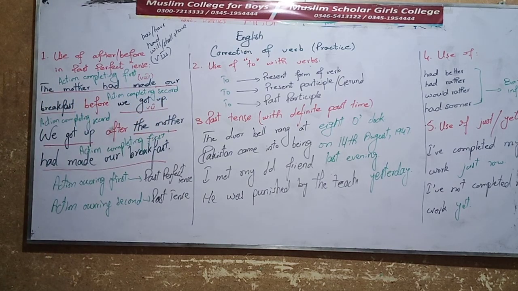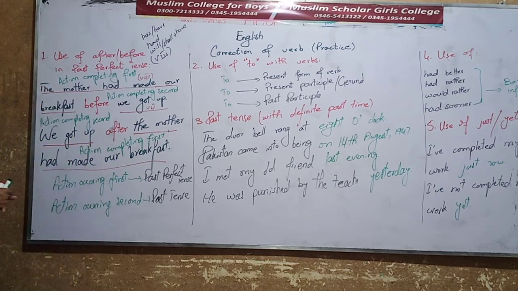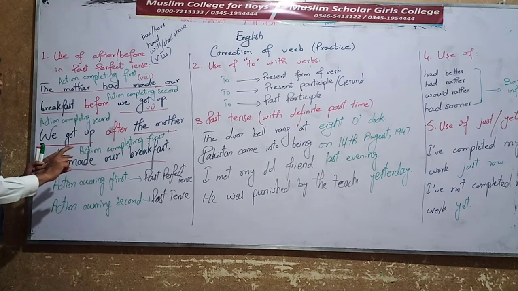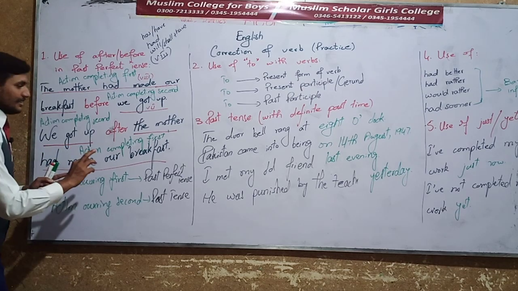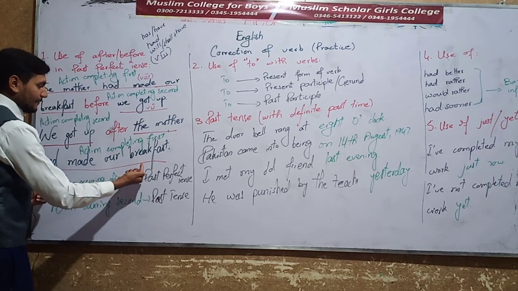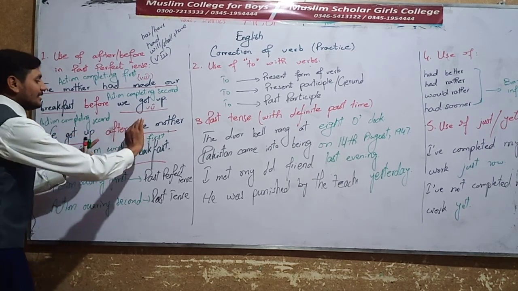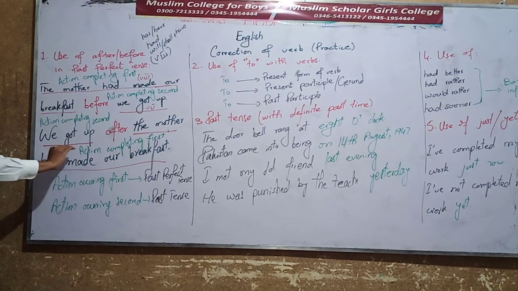The next sentence, both the sentences mean the same: We got up after the mother had made our breakfast. I gave you a concept that you have to look in the sentence for the action happening first. Whatever is occurring first, you have to extract out that first. The mother had made our breakfast. We got up after. After means the mother had made our breakfast first, then we got up.